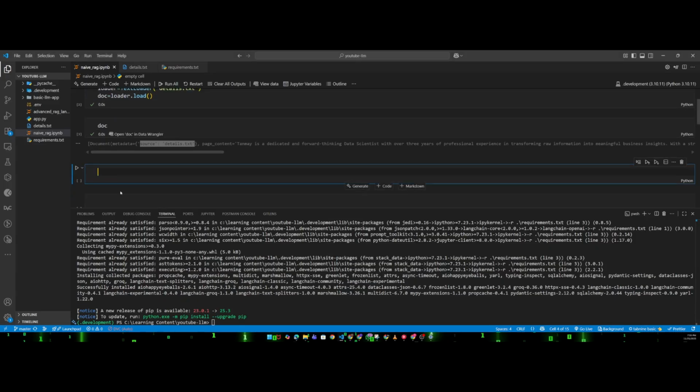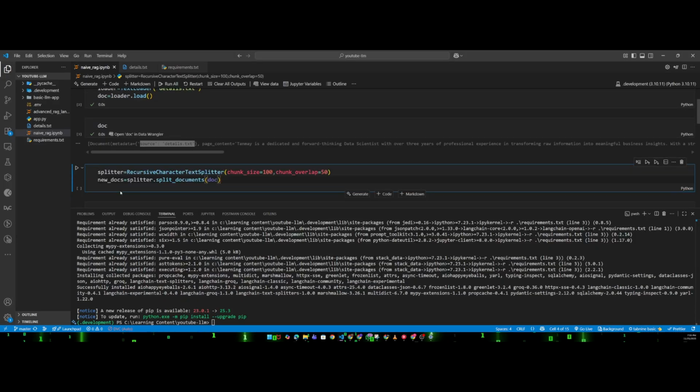We are going to split or chunk our data, so that is what I'm doing right now. I have created one variable, splitter. Inside that variable I am calling the recursive character text splitter, which helps me to split my data or chunk my data.